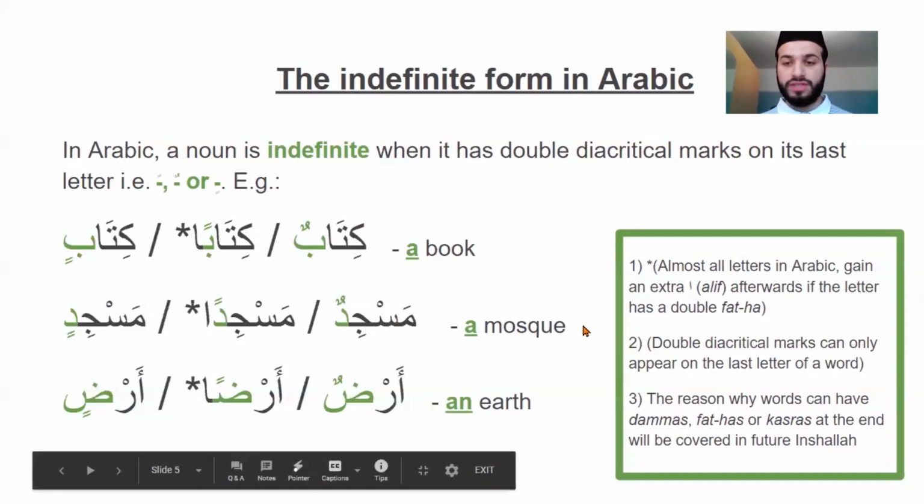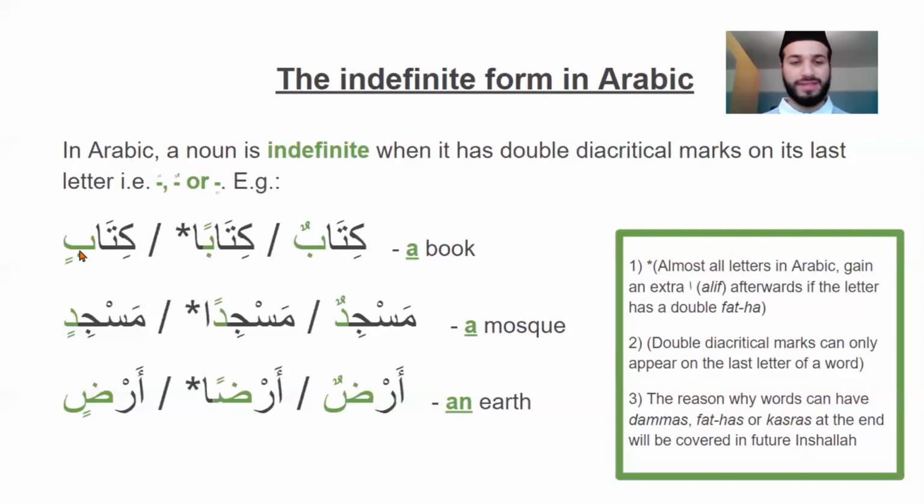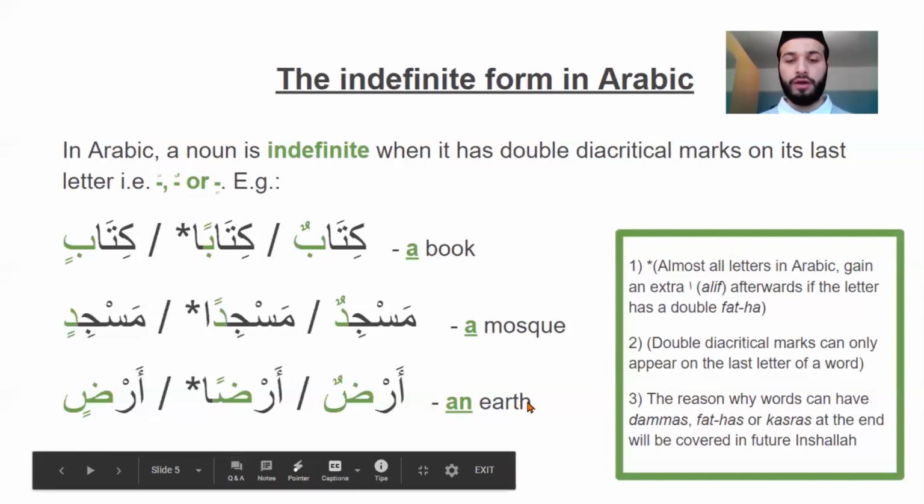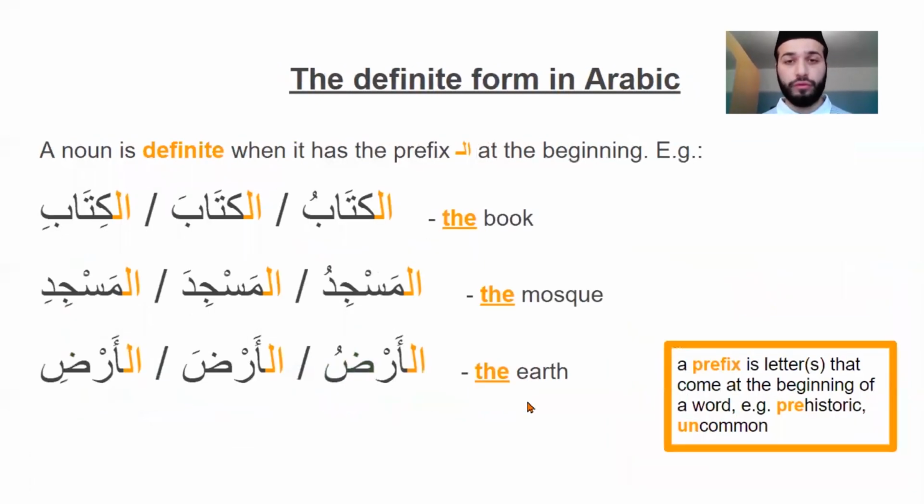And of course, the reasons why they do differ is according to grammar. That has its own grammatical rules, and we'll look at them in the future, inshallah. But either way, this doesn't actually change the meaning of the word. It still means the same thing. In this case, these all mean a book, these all mean a mosque, and these all mean an earth. The definite form in Arabic is when we attach the prefix al at the beginning, as we mentioned before. A prefix is letter or letters that you add before a word.